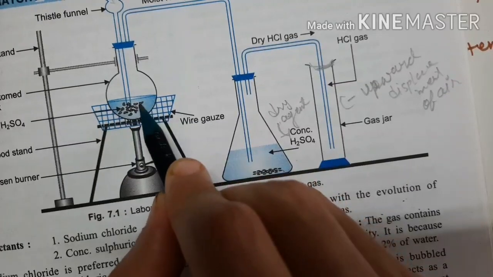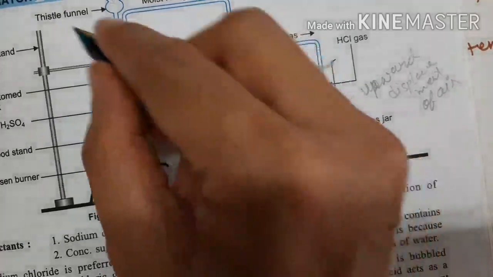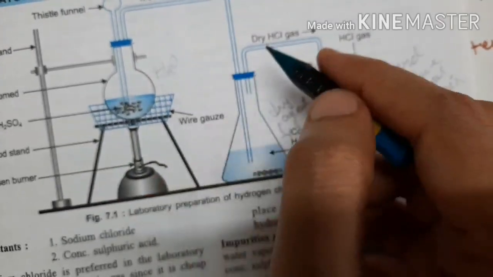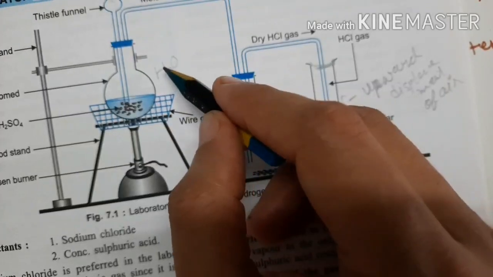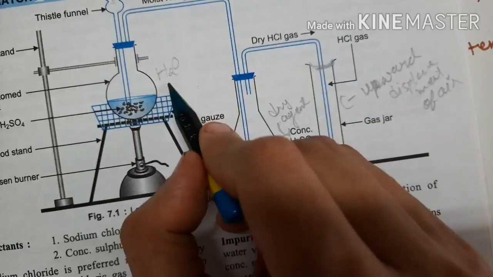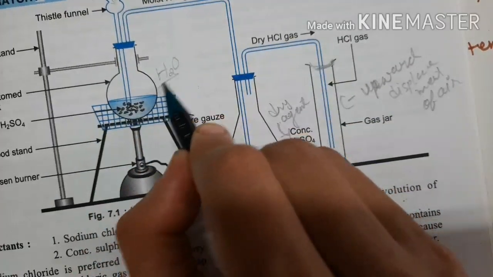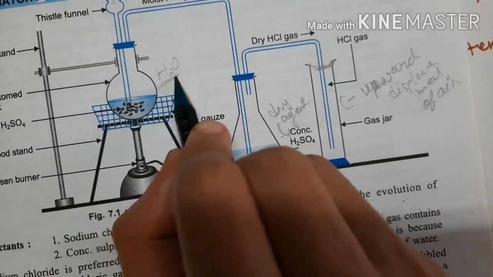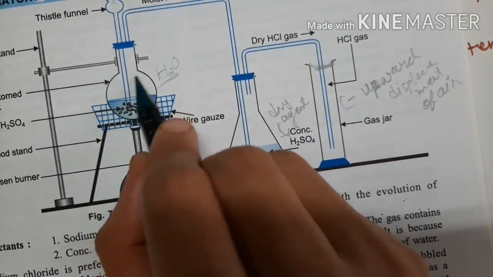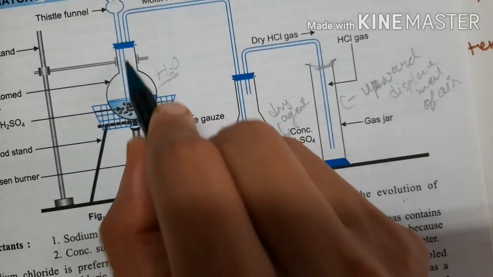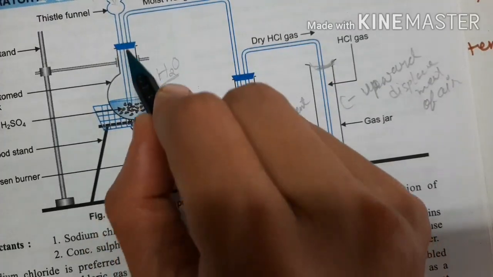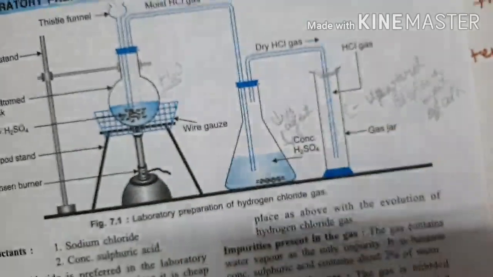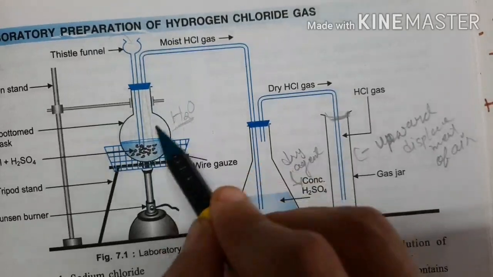Why moist HCl? Because here we have NaCl and we are adding H2SO4, and H2SO4 has some amount of water present in it. That H2O is in vapor form, which is already present in it. So with the HCl, that H2O vapor is also there. So we can say that moist HCl gas is transferred.